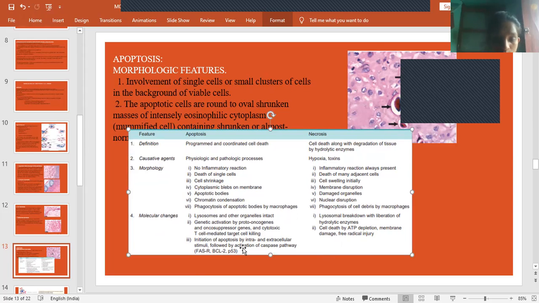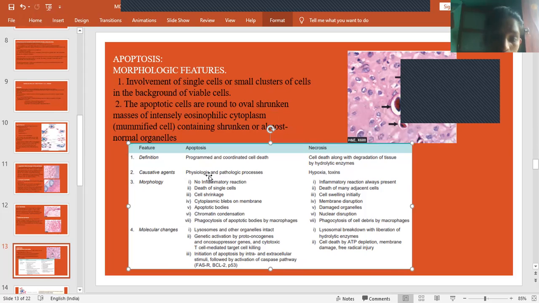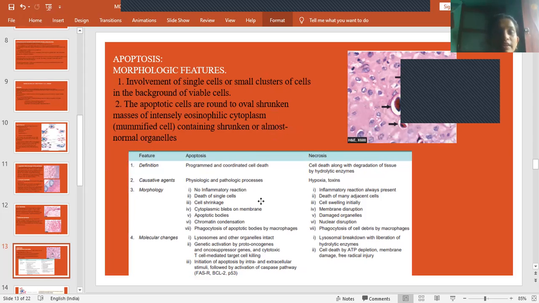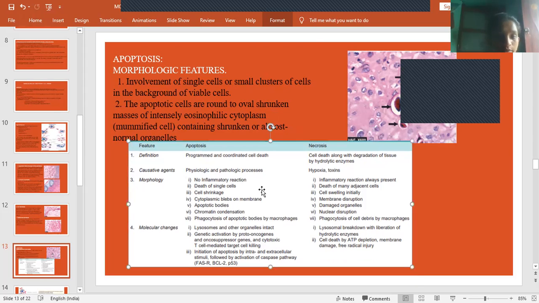In apoptosis, initiation takes place by intra and extracellular stimuli, followed by activation of the caspase pathway. This is a pathway by which apoptosis gets activated, as it is a programmed and coordinated cell death. So these are the differences between apoptosis and necrosis.